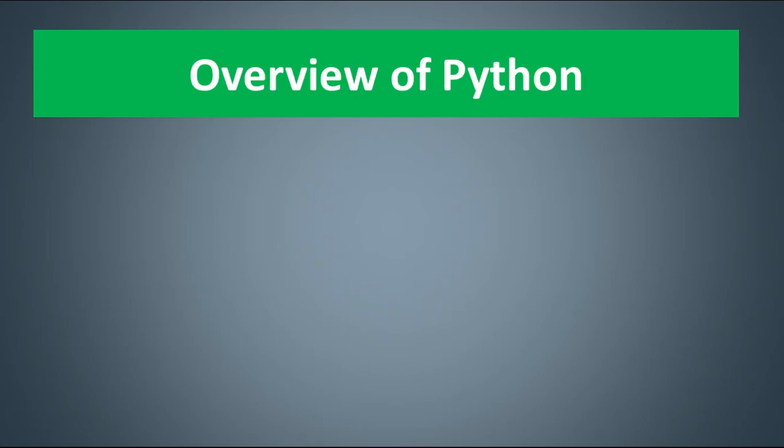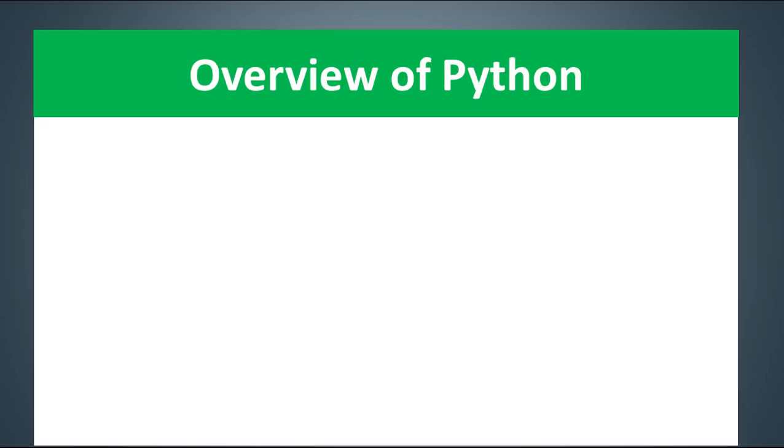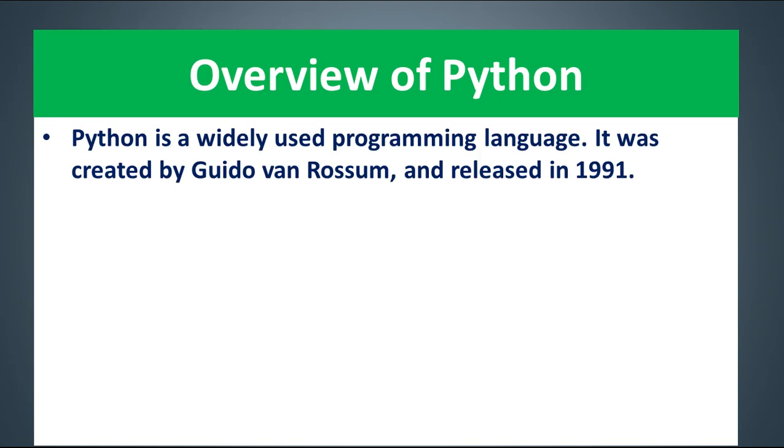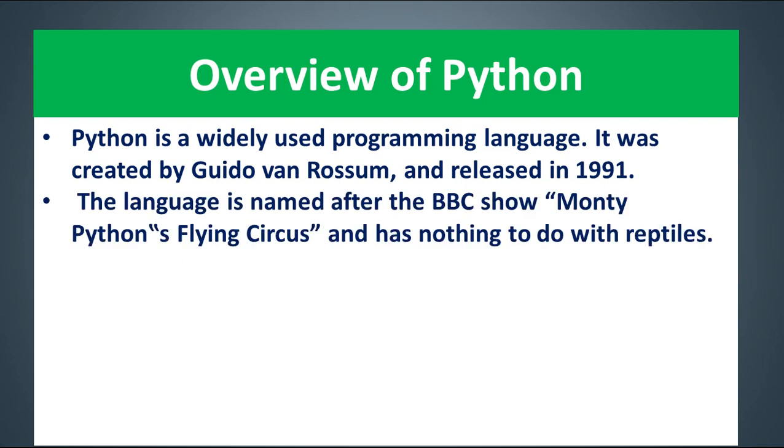Why has it become popular in programming? Python is a high-level language that is widely used. It was released in 1991 and created by a Dutch person called Guido van Rossum. Because of its simplicity, it has become very popular. It got its name from the serial telecast on BBC, Monty Python's Flying Circus, and the name has nothing to do with reptiles or snakes.